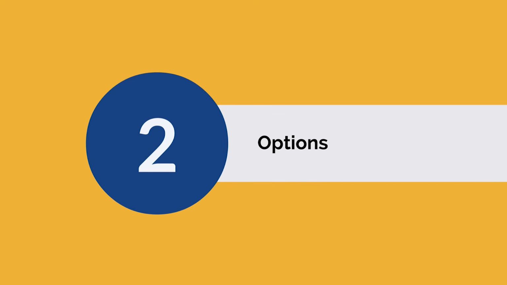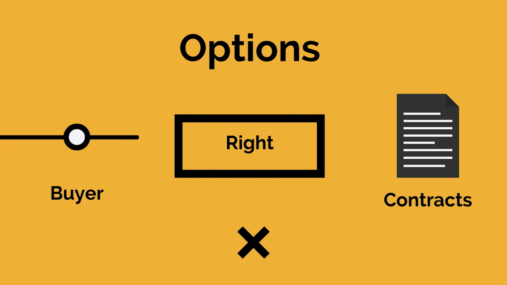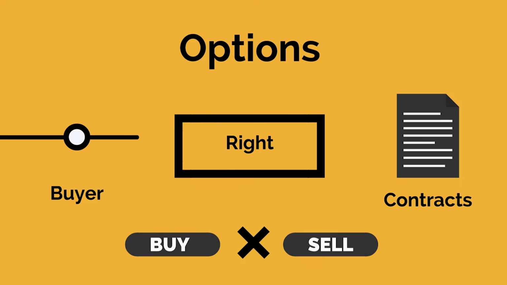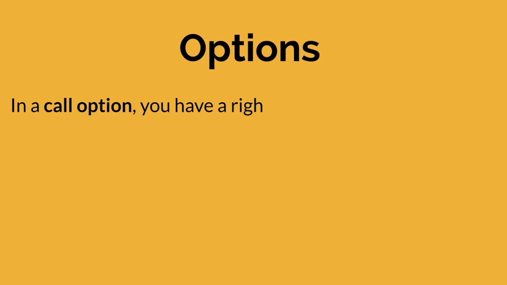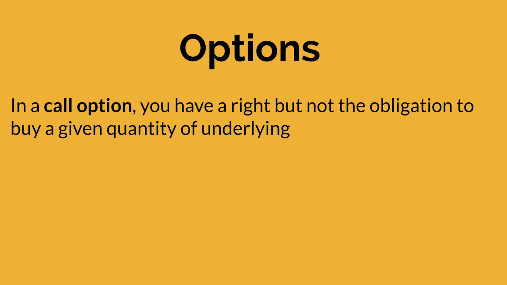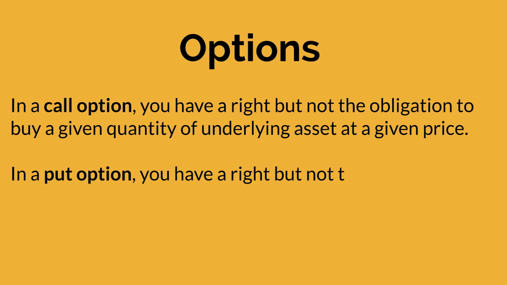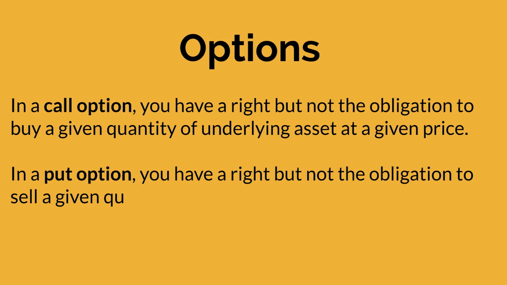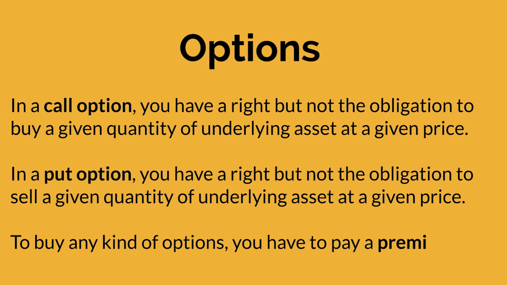anywhere. Options. Options provide the buyer of the contract the right but not the obligation to purchase or sell the underlying asset at a predetermined price. There are 2 kinds of options: call and put. In a call option, you have the right but not the obligation to buy a given quantity of underlying asset at a given price. In a put option, you have the right but not the obligation to sell a given quantity of the underlying commodity or asset at a given price. To buy any kind of option, you have to pay a premium.